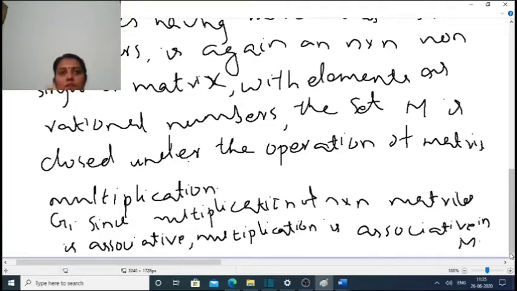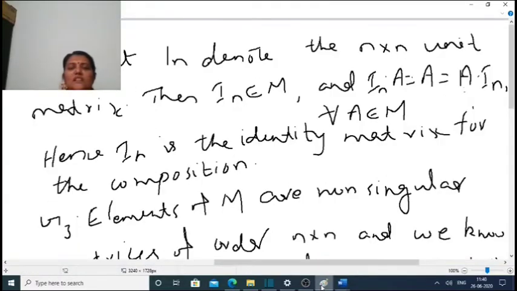Since multiplication of n by n matrices is associative, multiplication is associative in particular in this matrix set M. For matrices, the identity is the identity matrix. Here we have to consider the n by n matrices, so the identity of those n by n matrices is In.